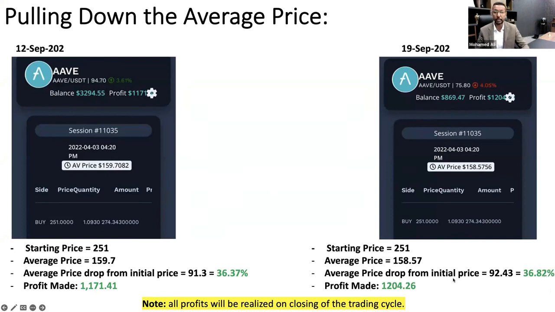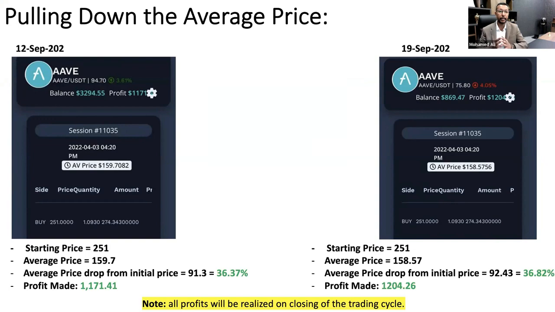What that means is that the market price now doesn't have to go all the way up to the initial price of 251. It just has to come to 158 plus 0.5 plus 1.5%, then start the process of taking profit. What happens if the market decided to stay at the price of 75 or even below? Eazybot is still going to trade, buy and sell in small sizes and bring that average price from 158 to the 75 or even lower, and then close it eventually.